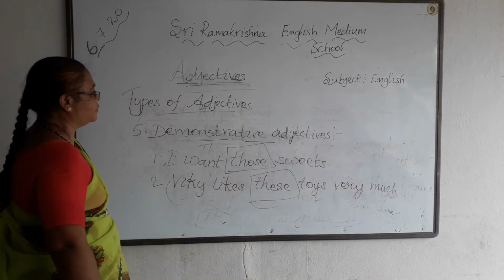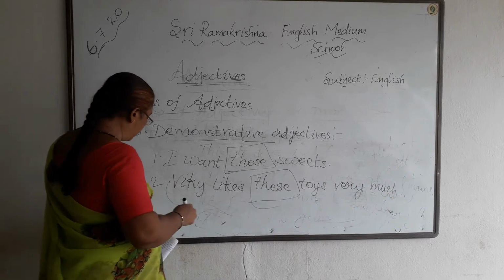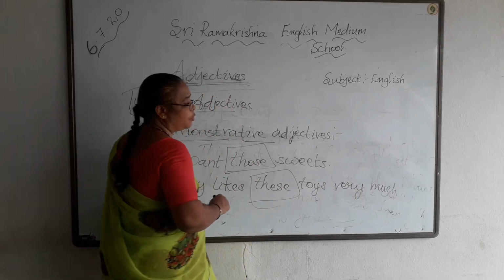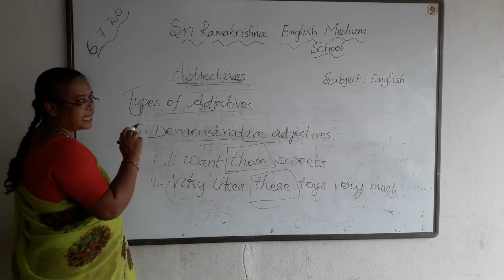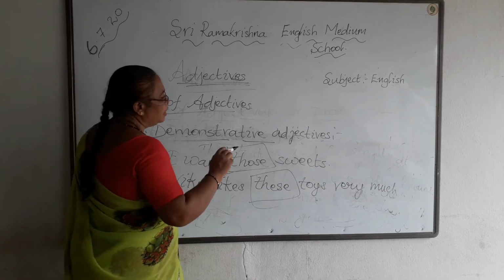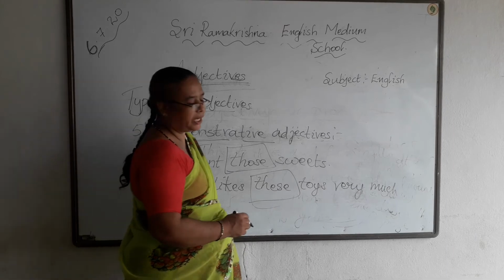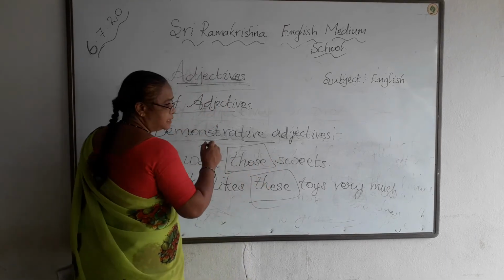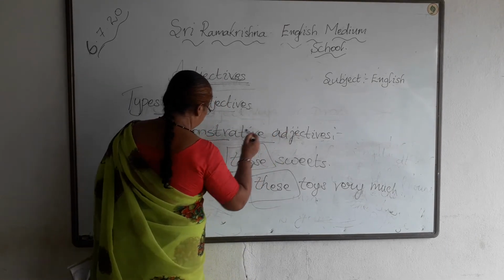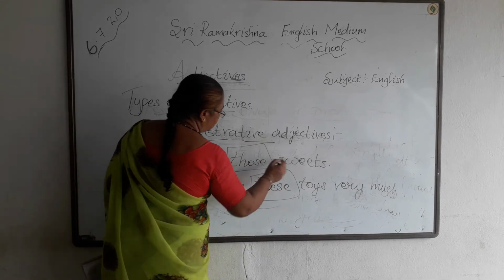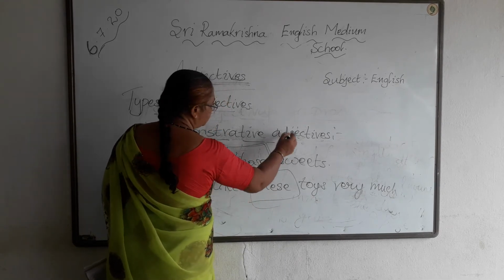Demonstrative adjectives. So demonstrative adjectives are used to point out the noun or pronoun in specific. This and that are used in the singular, and these and those are used in the plural. Okay. So, this book is mine. This is the demonstrative adjective. I want those sweets. Those are the demonstrative adjective.